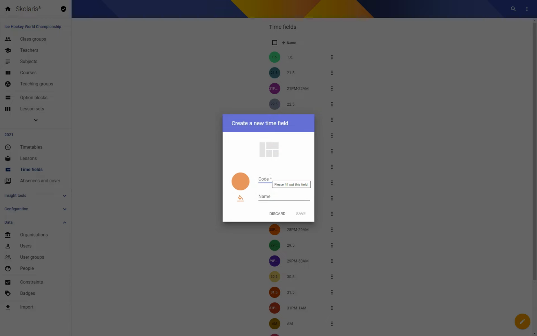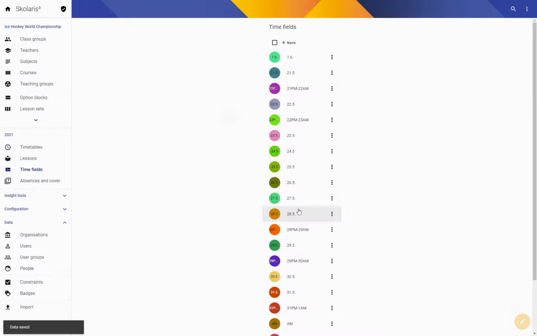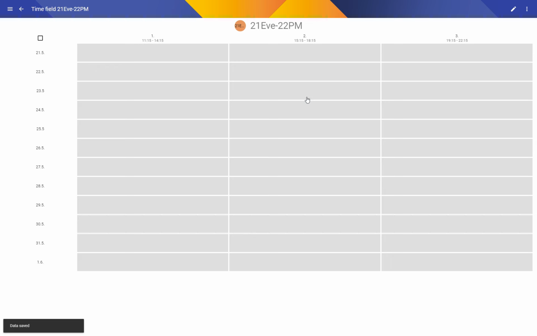Those time fields will have to be defined as the evening and the morning the following days. 22nd afternoon, and that's 1, 2, 3.